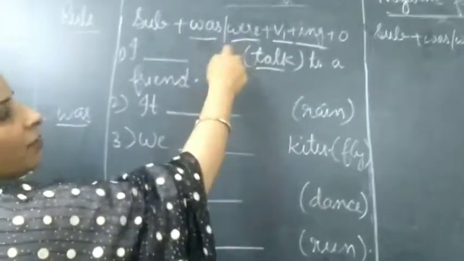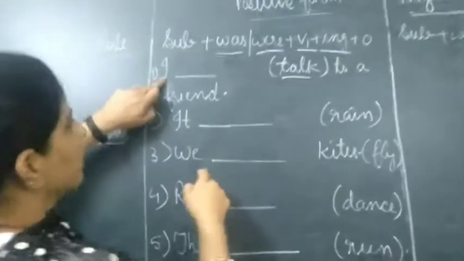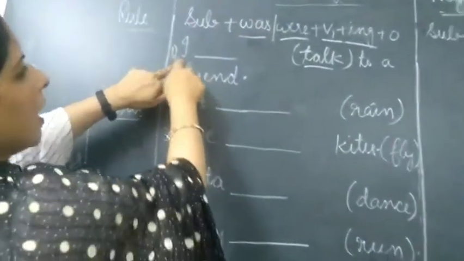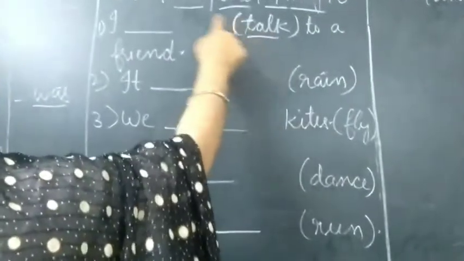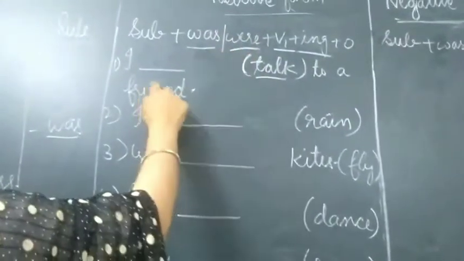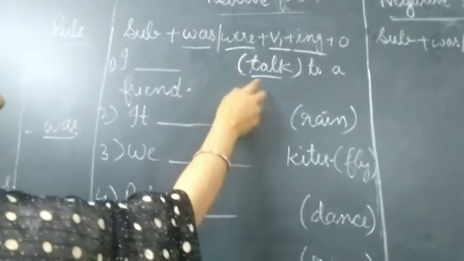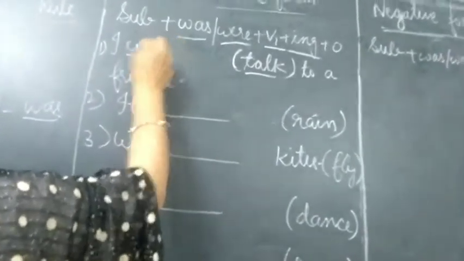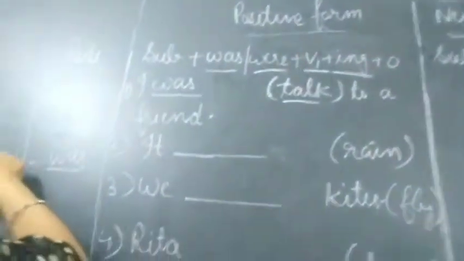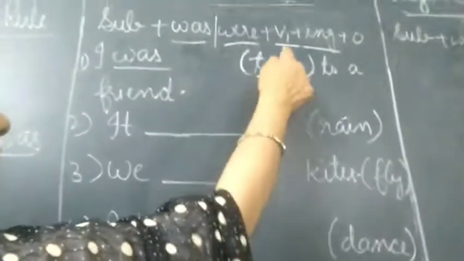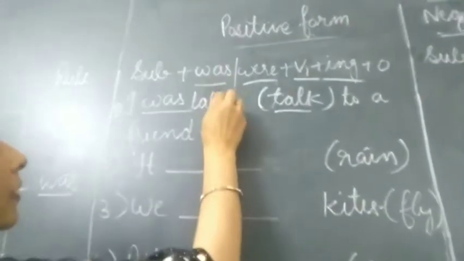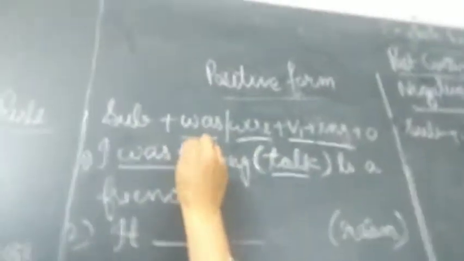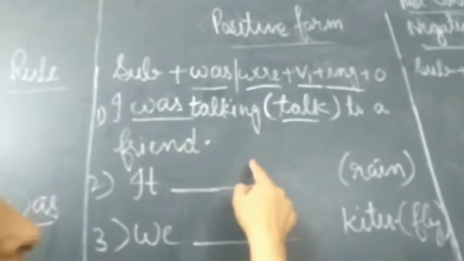Okay, here I have written few sentences. Let's do the first sentence first of all. I dash talk to a friend. Here we have to modify this verb talk according to the past continuous tense. What we will write here? I was. With I, as I told you we will use was. Talk से क्या बन जाएगा? Verb first form plus ing. So here it will be talking. I was talking to a friend, right?